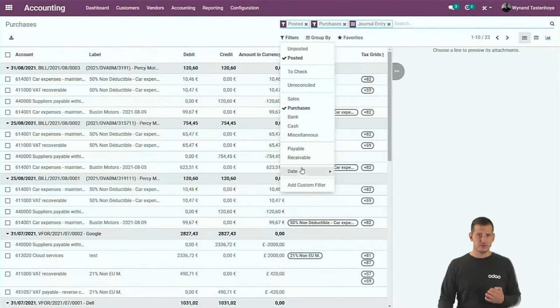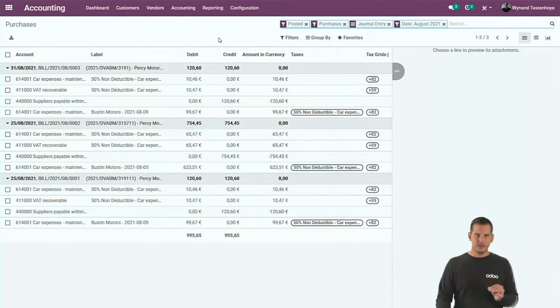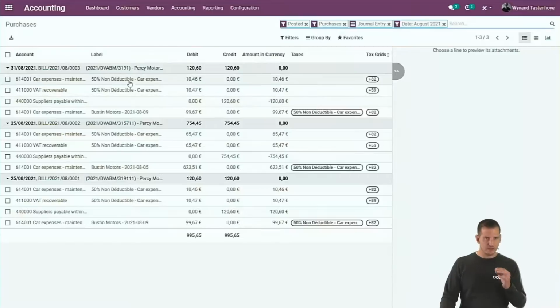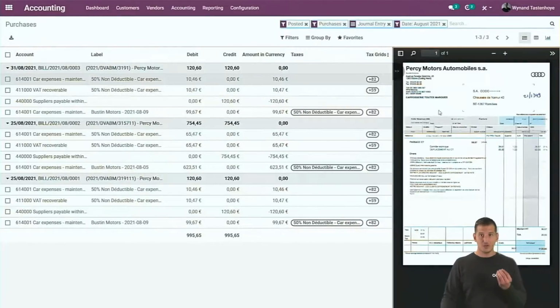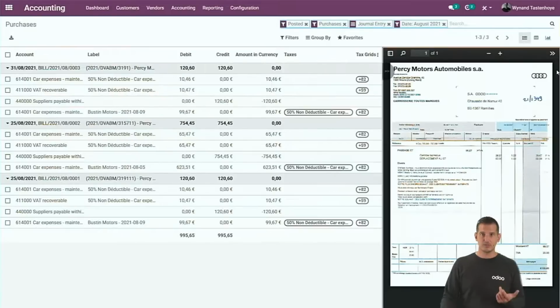You can use the filters in order to change, for example, the date and only see the bills of August. In this screen, you have all the necessary information to look at and verify, for example, your tax report. You have all the accounts here, the labels, the amount in debit and credit, but also the tax grids. And the tax grids are very important because they are the link with your tax report. So you can immediately verify everything over here. The only thing missing is the invoice, the image. Because we have everything in Odoo, if you click on it, we will show the invoice as well, so that you can have an overview of the bill itself. You can make it bigger, you can make it smaller, you can hide it, or you can bring it back.